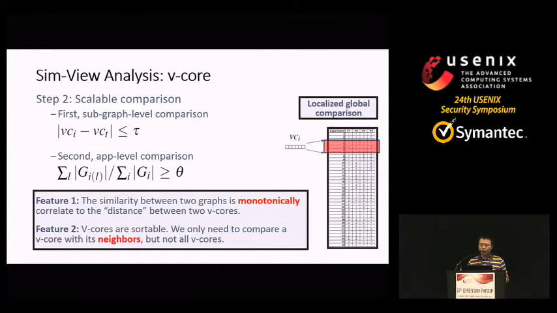The first one is that the similarity between two graphs is monotonically correlated to the distance between two vcalls. When a graph changes little, its vcall will not change a lot. The second benefit is that vcalls are sortable. We only need to compare a vcall with its neighbors, but not all centroids. So we can do a localized global comparison.